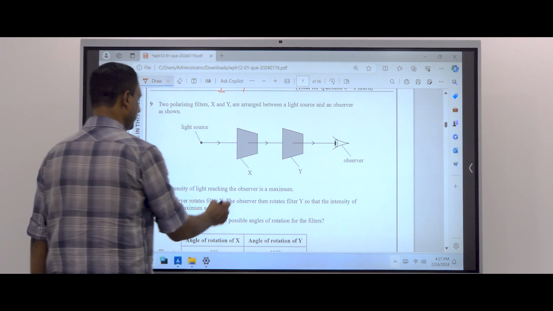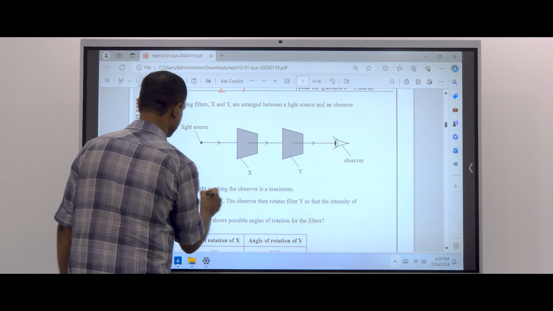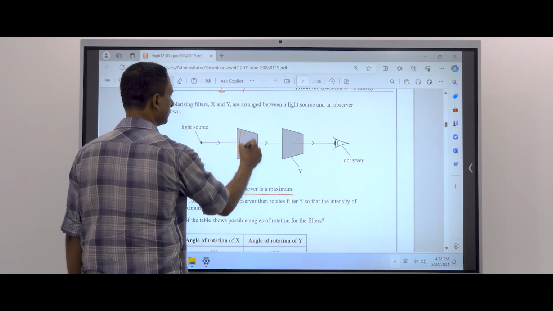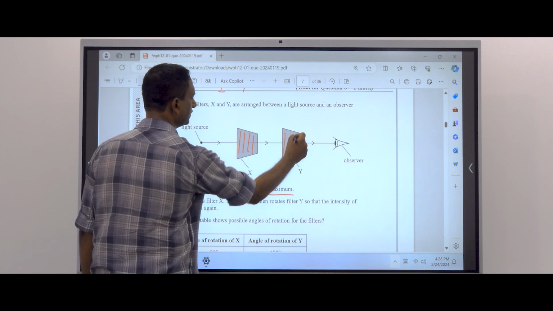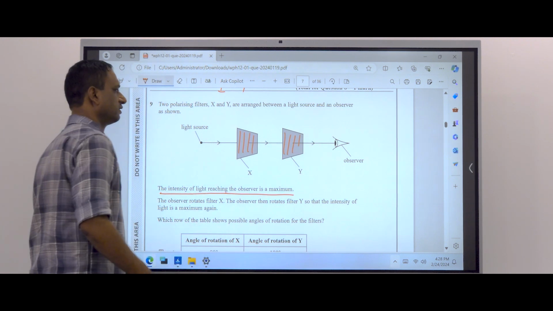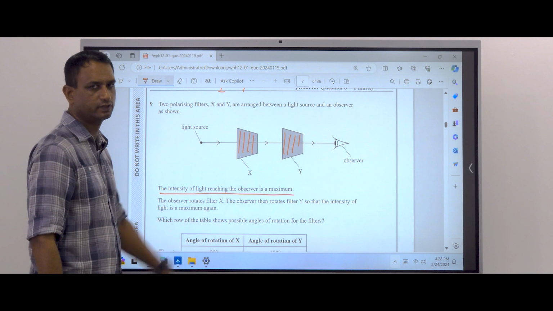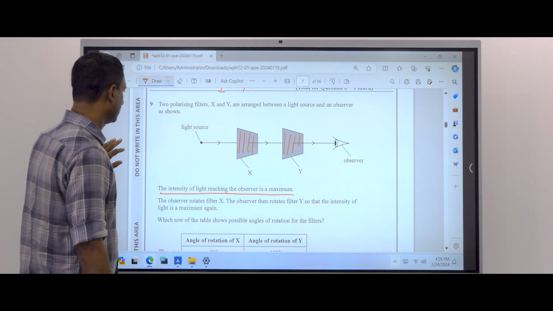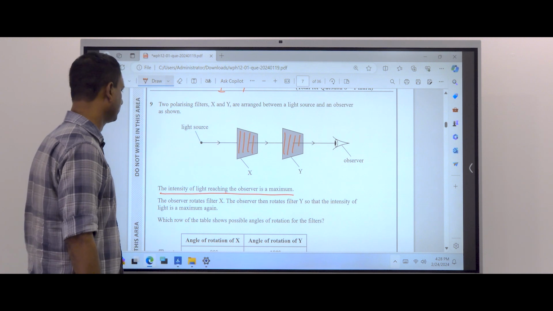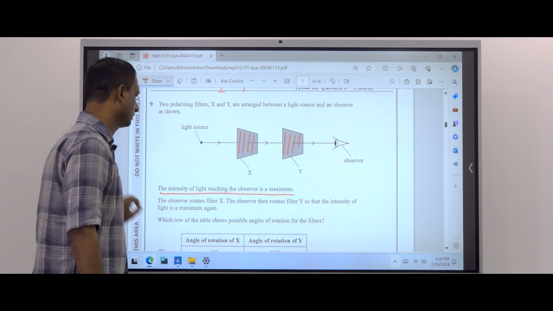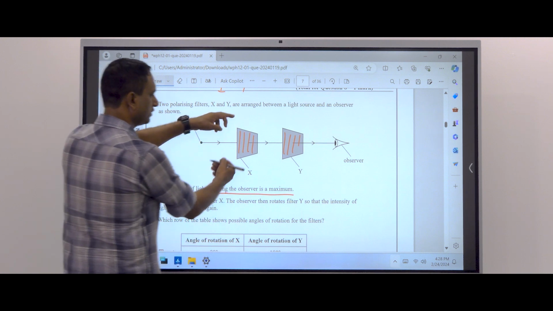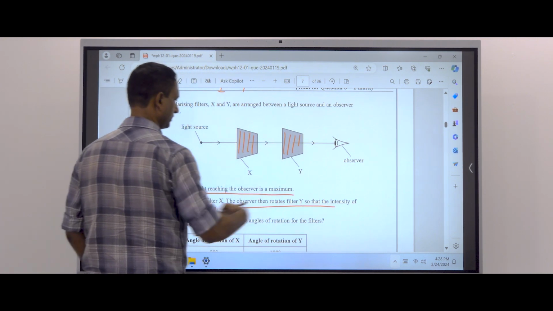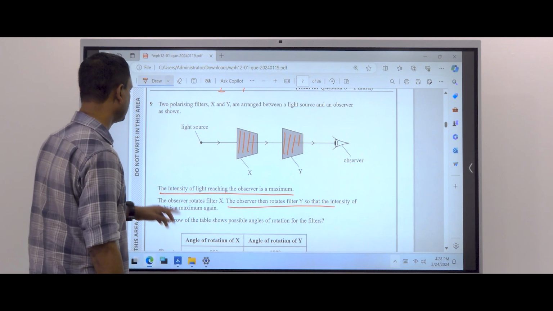Then when the light intensity is maximum, these polarizing filters are in the same orientation. If X is vertical, Y is also vertical. If X is horizontal, Y is also horizontal. But then X is rotated. The observer rotates filter X. This one is rotated, and then Y is also rotated to get maximum again.